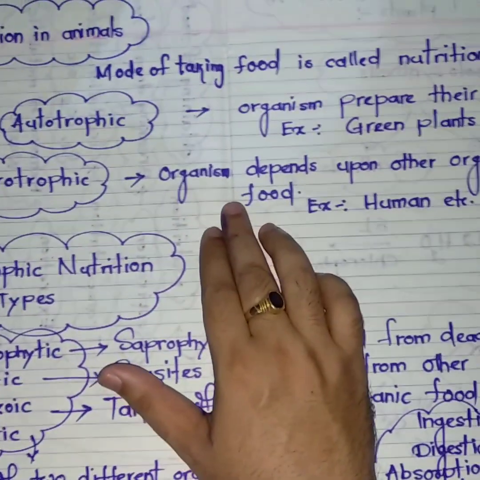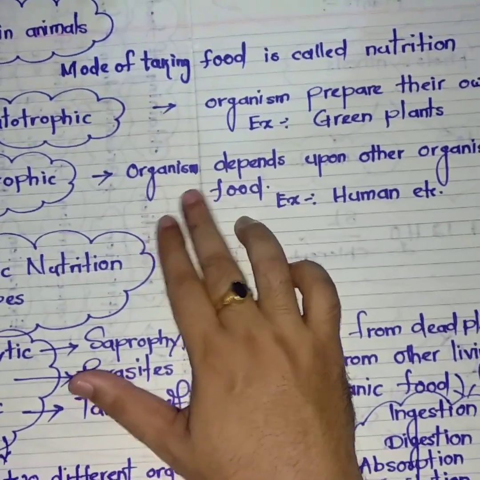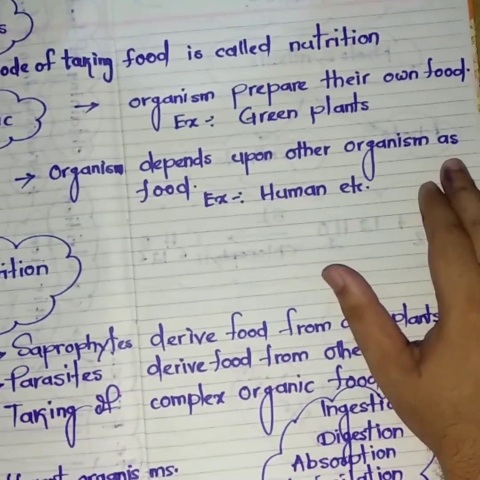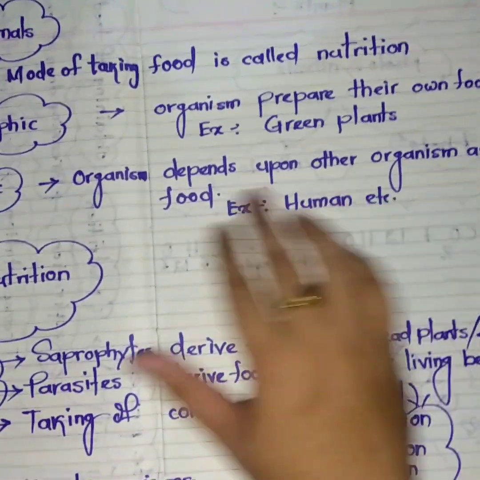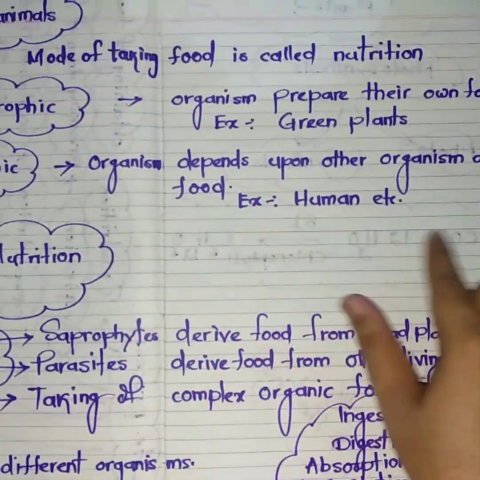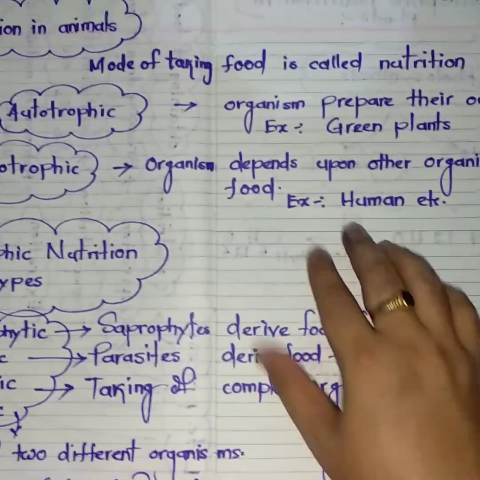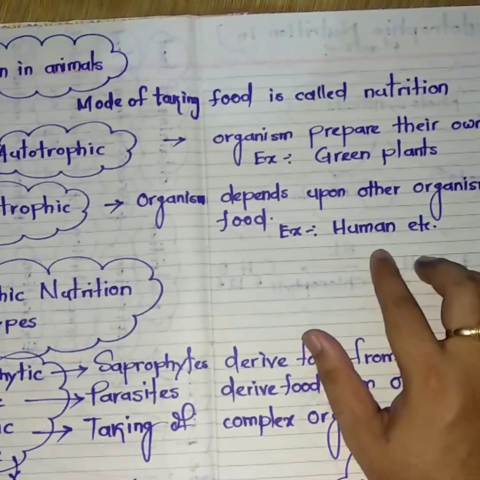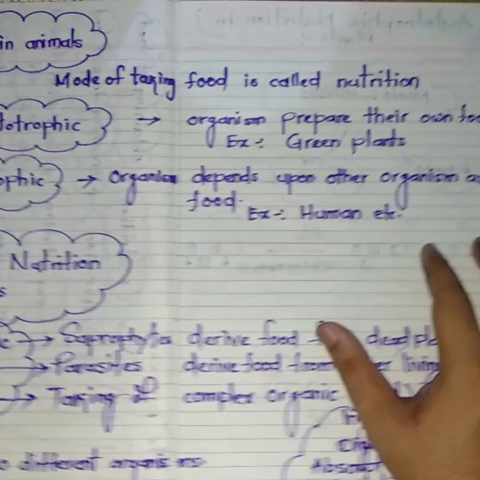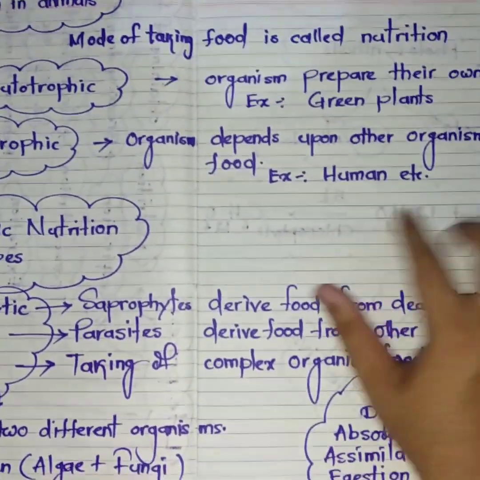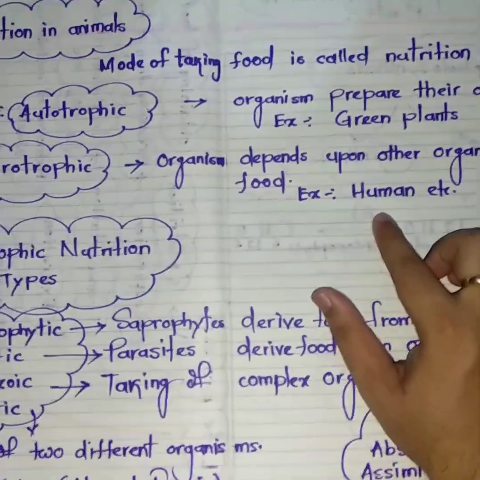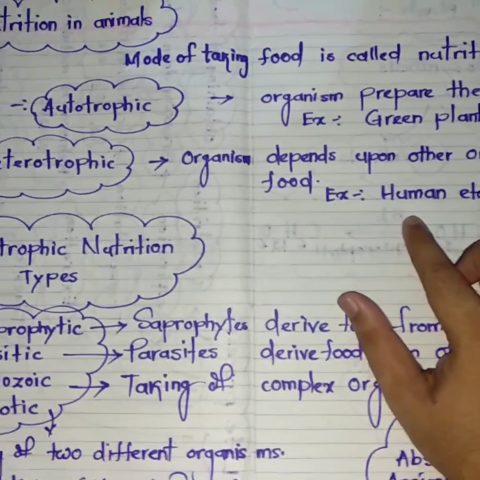Then come to the heterotrophic mode of nutrition. In this mode, organisms depend upon other organisms for their food because they have no tendency to photosynthesize, since they have no chlorophyll pigments. Examples are humans and all other animals living around you. They don't have any chlorophyll, so they cannot prepare their own food.